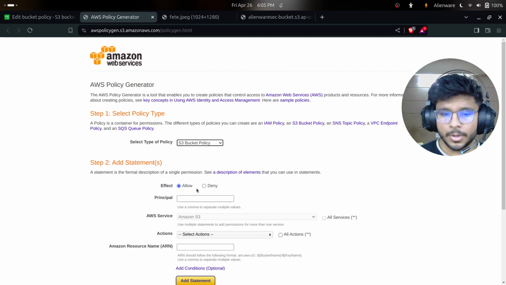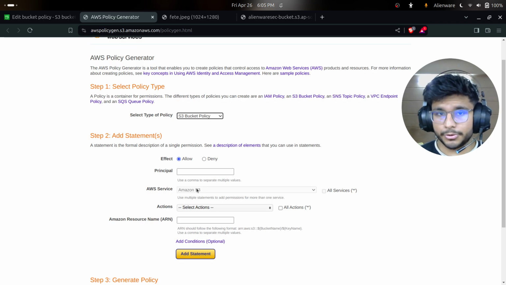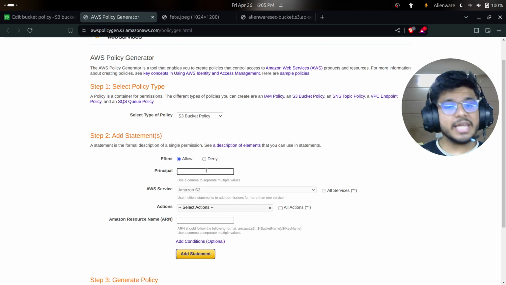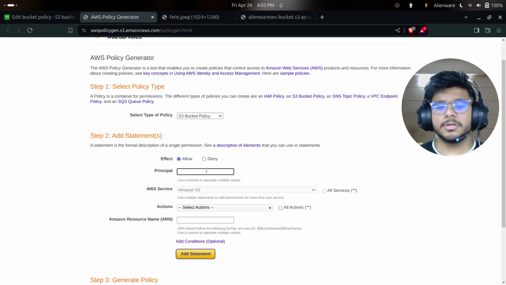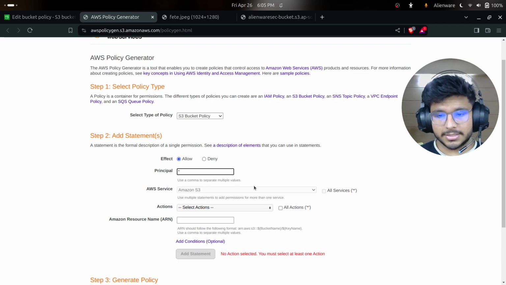For effect, I'll choose allow, because I want to allow things, I don't want to deny things. I want the public to access it. Now for principal, I want everybody to access it. I don't want only some people or one person, I want all the public to access it. So for that I'll put a star, to publicly access it. As you can see here, for all it is star.